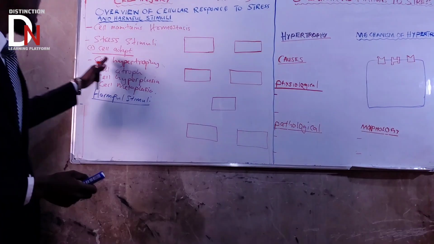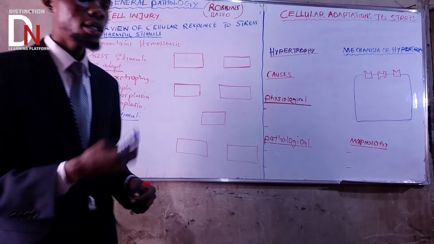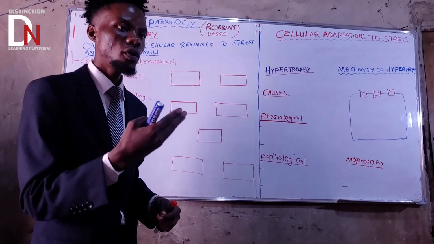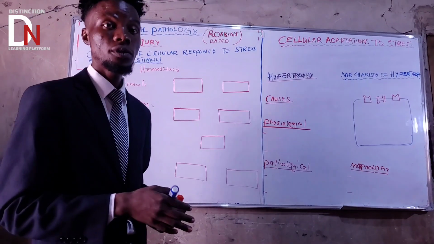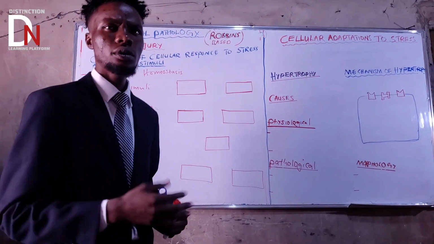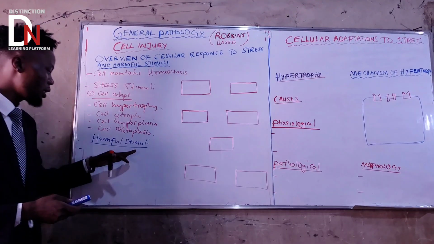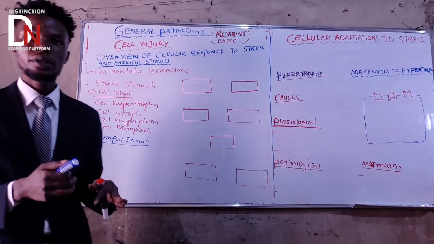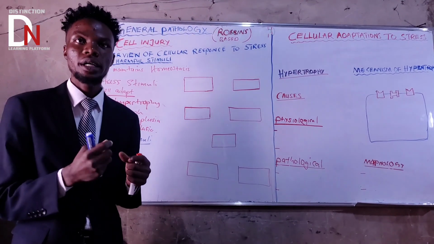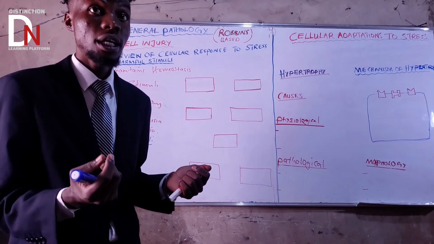Now, like cellular adaptation, where a cell can respond in four main ways because it was exposed to stress stimuli, harmful stimuli can lead directly to what? Cell injury. So the cell responds by maybe directly being injured.